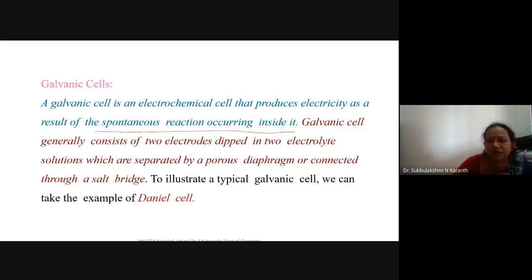Here, I just wrote the spontaneous reaction. What type of reaction is it? Yes, it is a redox reaction. I think you already know what redox reaction means. What do you mean by redox reaction? Anyone? Just unmute and answer it. What do you mean by redox reaction?